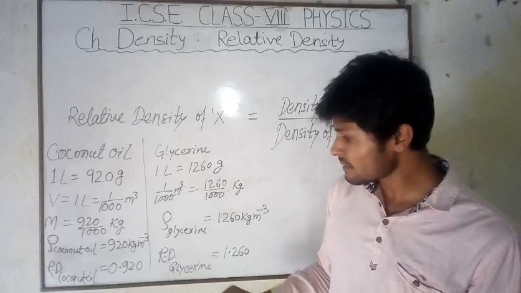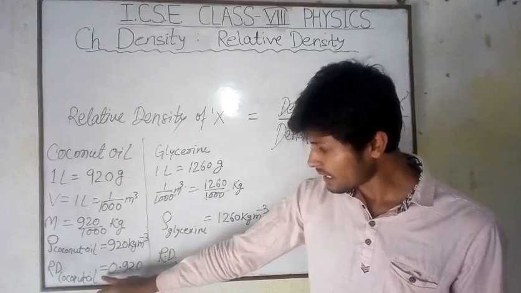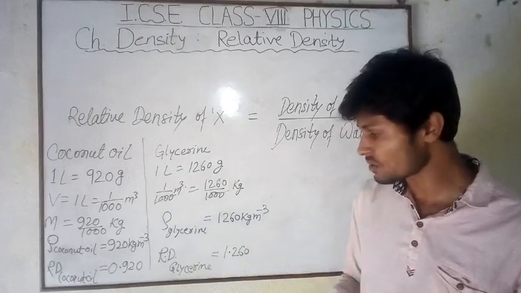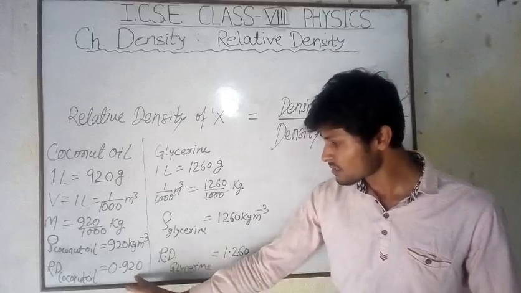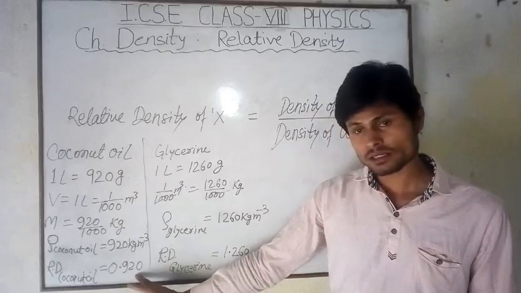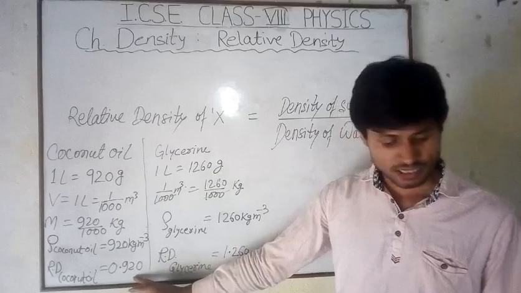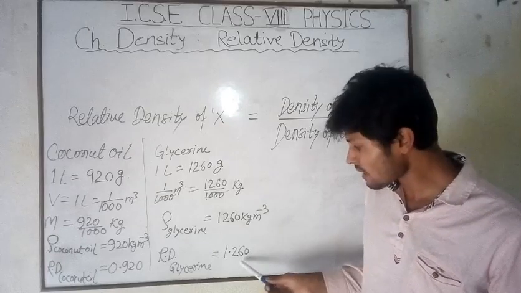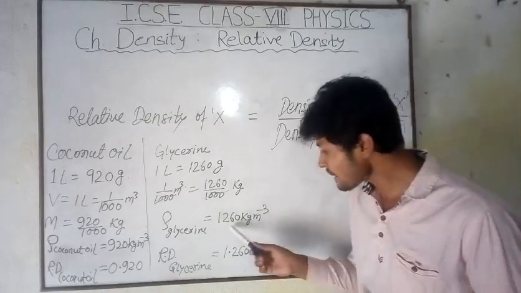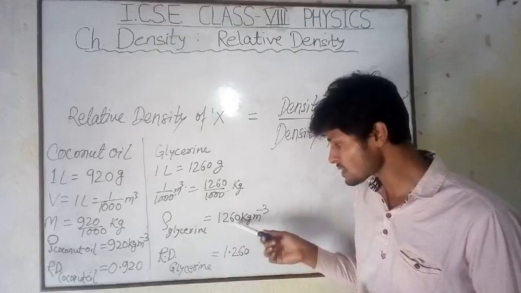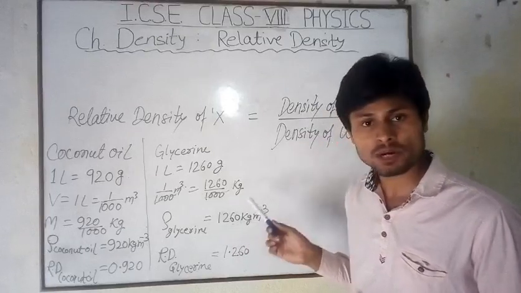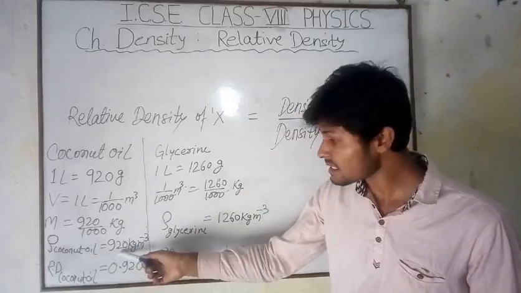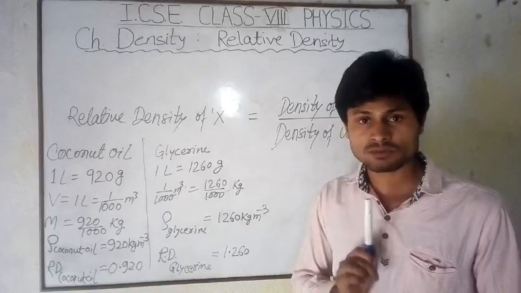Now we have the relative density of coconut oil as 0.920 and the relative density of glycerin as 1.260. So what is the difference? You can see this one is smaller than 1, and here the relative density is greater than 1. Why is it greater than 1? It is only because the density of glycerin, 1260, is greater than the density of water, and the density of coconut oil, 920, is lesser than the density of water. The density of water is 1000.